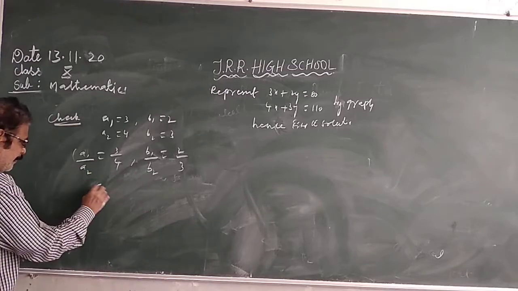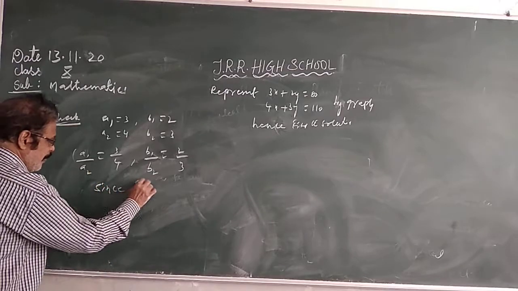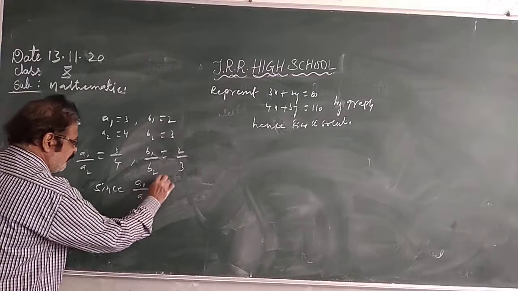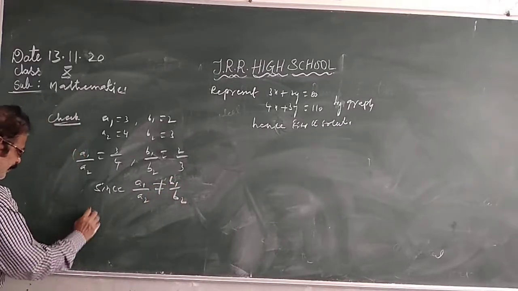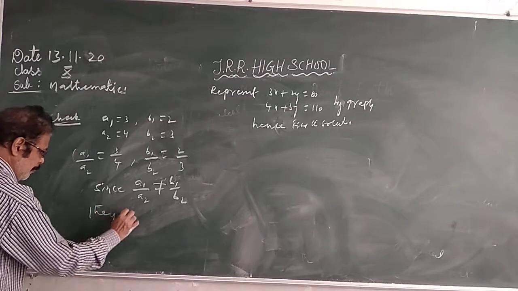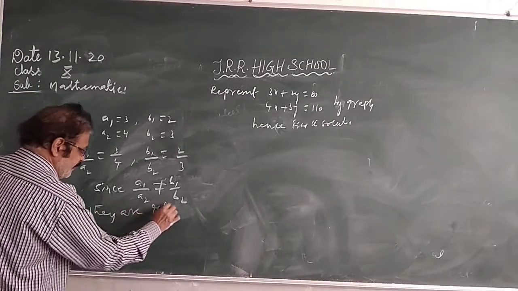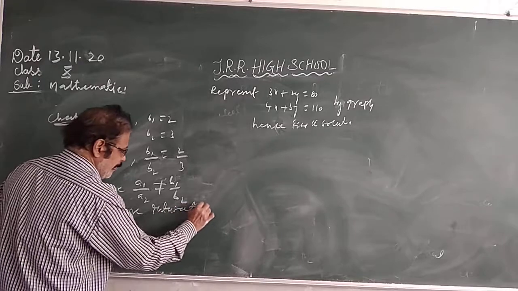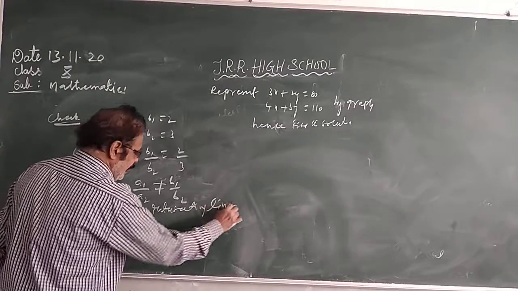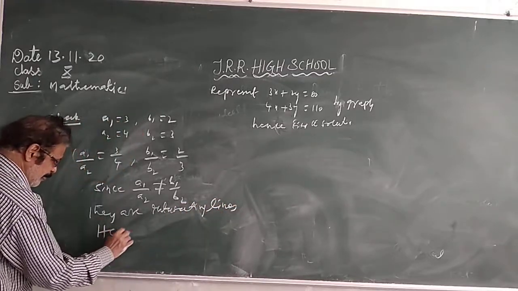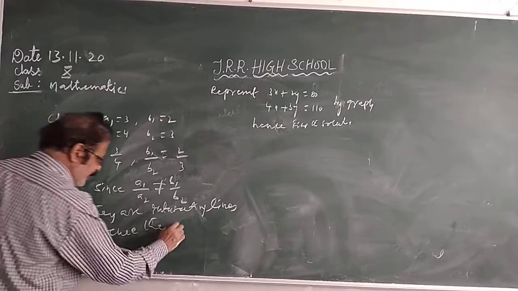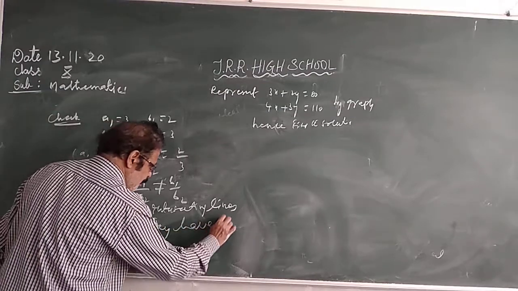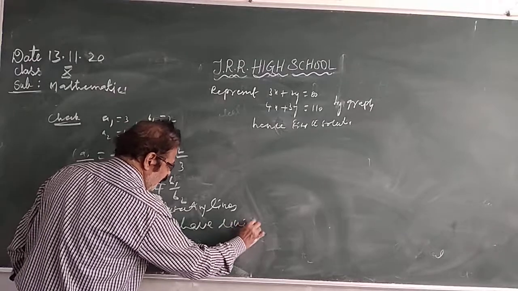Therefore, since a1 by a2 is not equal to b1 by b2, they are intersecting lines. Hence, intersecting means they have a solution, a unique solution.